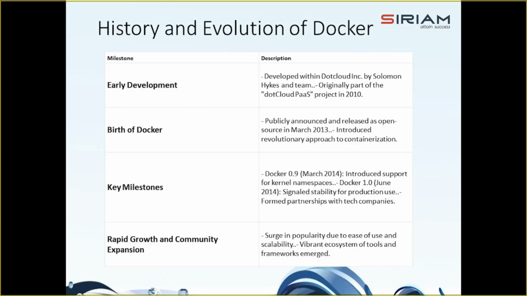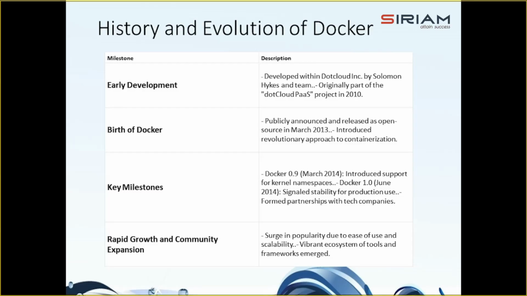And Docker was publicly introduced in March 2013 as an open source project by Docker Incorporation. It brought a groundbreaking approach to containerization, simplifying the process and making it more efficient and portable. That's how the birth of Docker took place. Significant releases include Docker 0.9 in March 2014, which introduced enhancements like kernel namespaces for better container isolation, and Docker 1.0 released in 2014 marked the project's stability and readiness for production use, right?